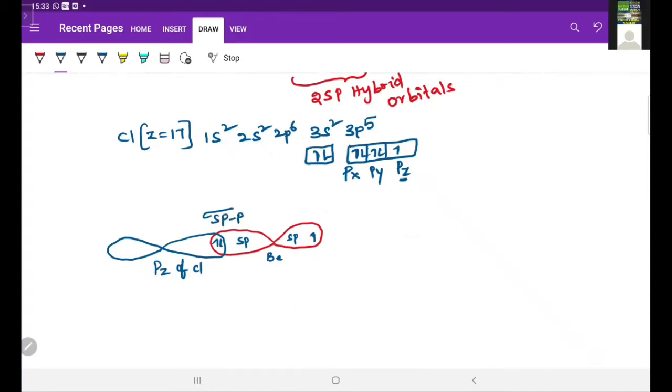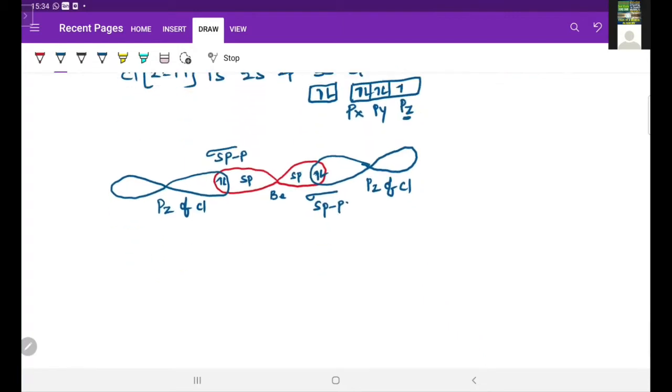And one more chlorine is there. That chlorine also has a pz orbital. That pz orbital undergoes the overlapping process with the other sp hybrid orbital of beryllium and forms a bond. So this is the pz of chlorine, and it is a sigma bond. It is formed by sp-p overlap.